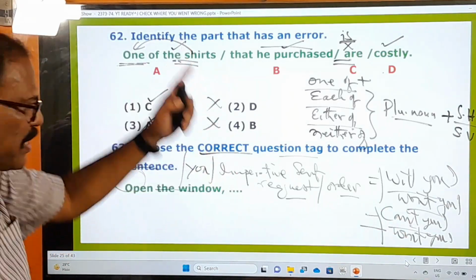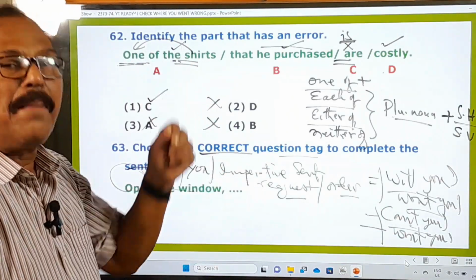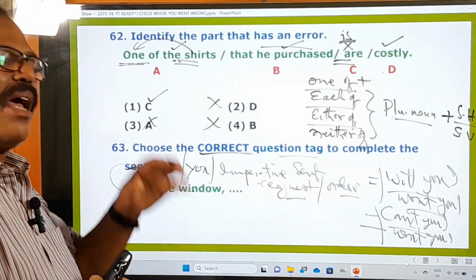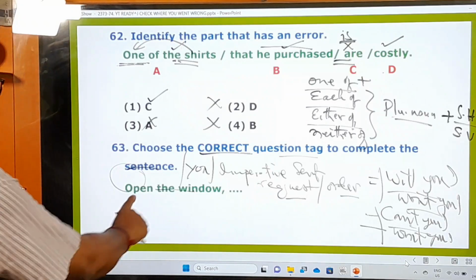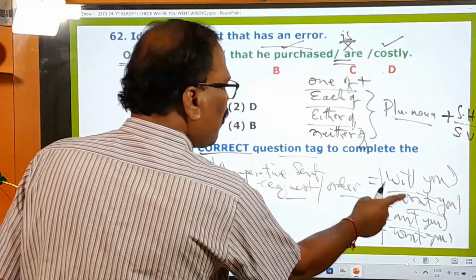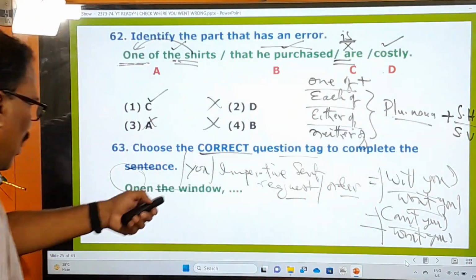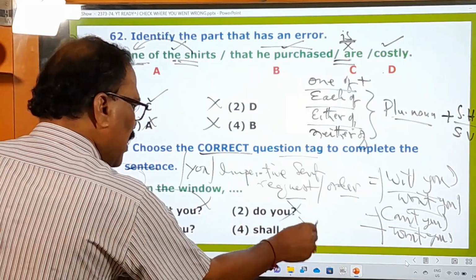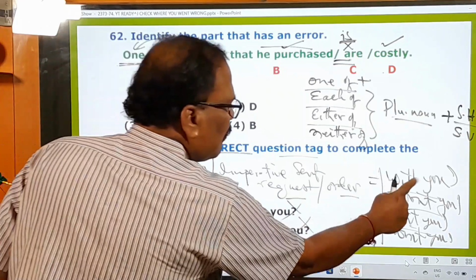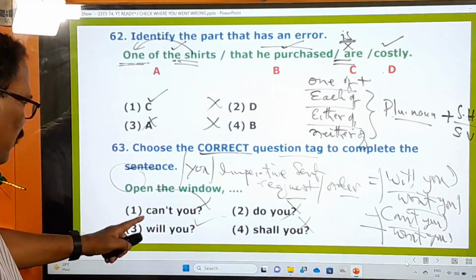This thing, the special thing I mentioned in that video, please watch it once again so that you can have a good command of that topic, once for all. Right, and here, open the window. What should be there? Will you or won't you must be there. Let us see the options here. Can't you? Wrong. Do you? Wrong. Shall you? Wrong. Will you is there. Therefore, this is the right answer.